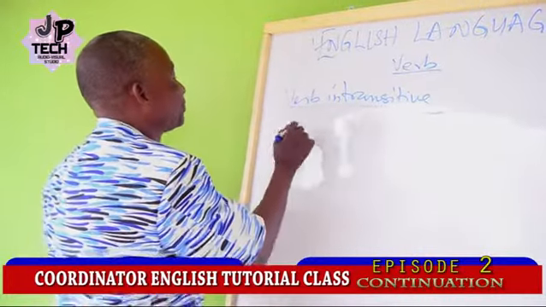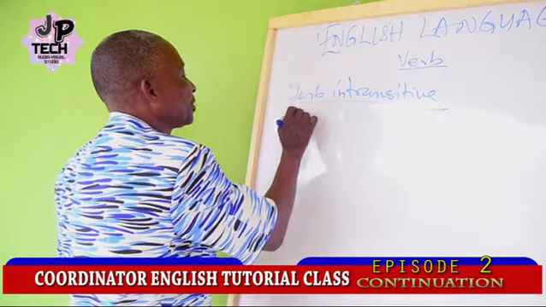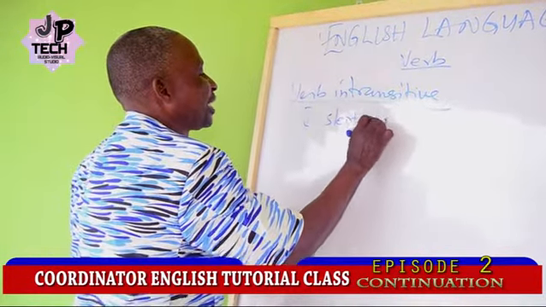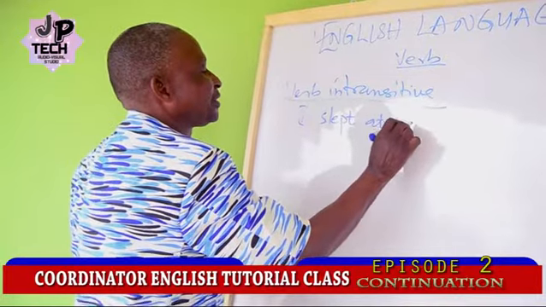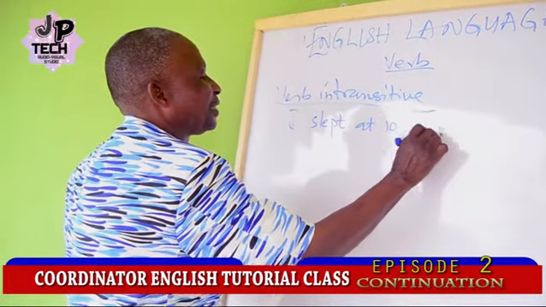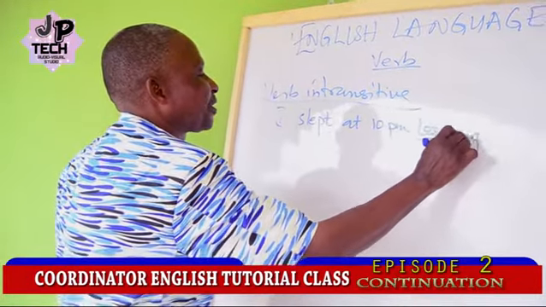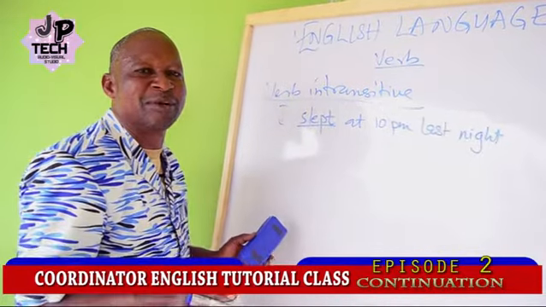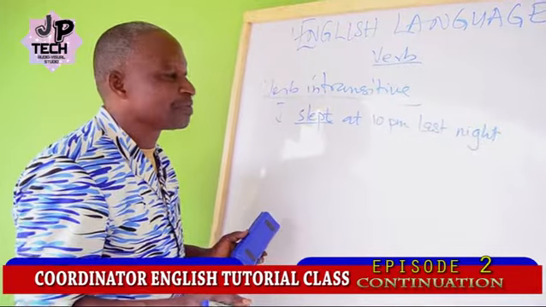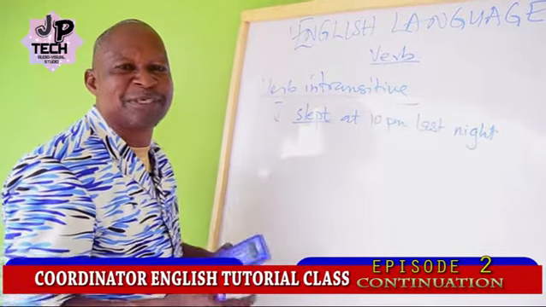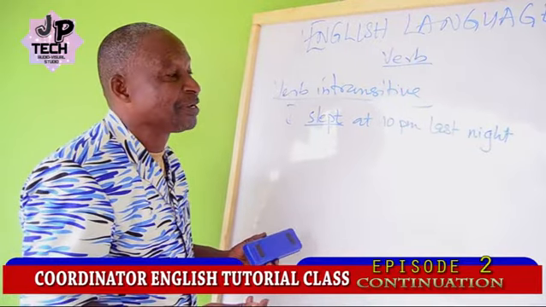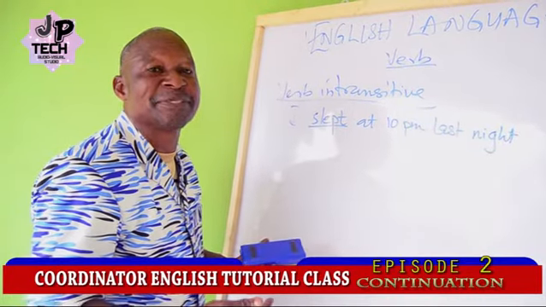For example, I slept at 10 p.m. last night. The verb slept doesn't require any object. At 10 p.m. is just an adverbial phrase of time. Last night is the same thing.